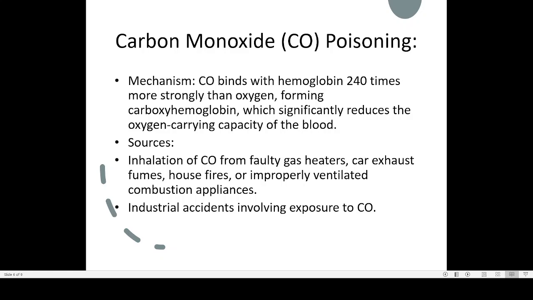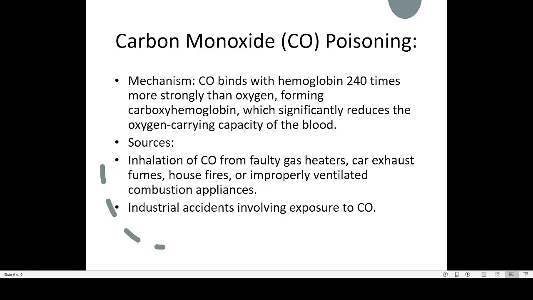Then, inhalation of carbon monoxide from a faulty gas heater and car exhaust fumes is also another problem. Then house fire is another reason. Then improperly ventilated combustion.